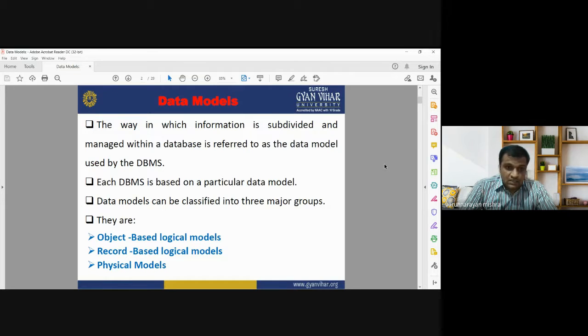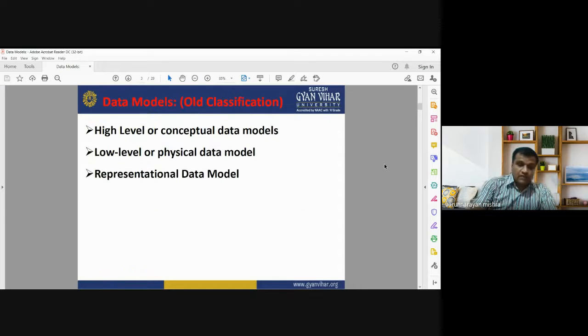Each database management system is based on a particular data model, and the data models can be classified into three major groups. The first kind of data model is known as object based logical models, record based logical models, or physical models. We will discuss one by one different types of data models.